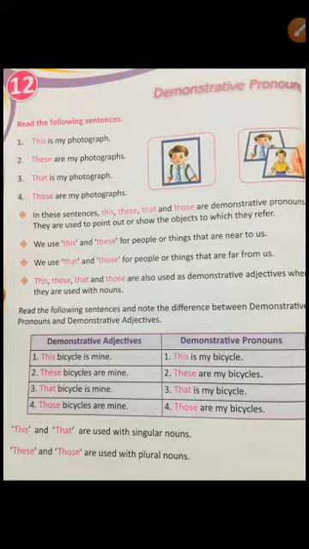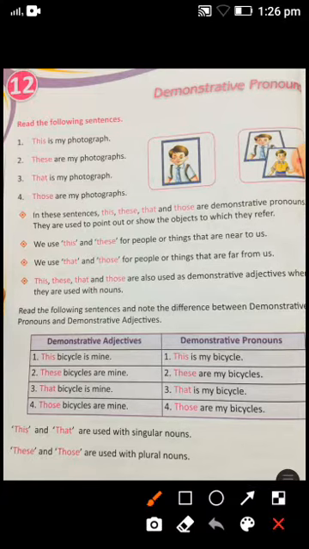You can see here two columns are there. In these two columns, for demonstrative adjectives, just after the demonstrative, we have to use a subject. And in demonstrative pronouns we will be using verbs, helping verbs: is, am, are. So you can see the difference. This bicycle is mine, this is my bicycle. So this is demonstrative adjective, as you can see, and this is demonstrative pronoun.